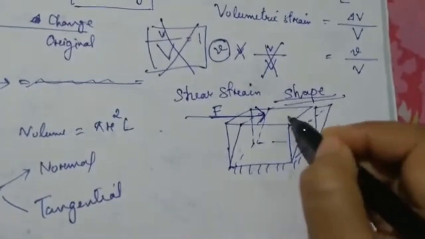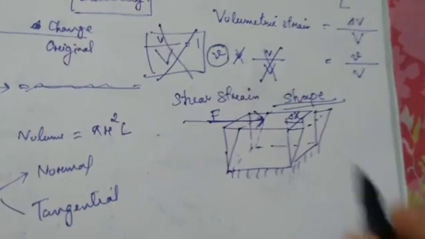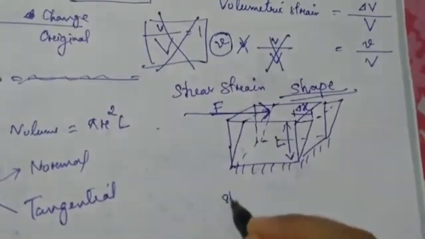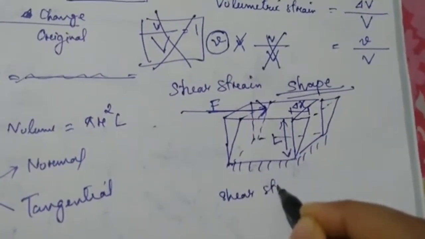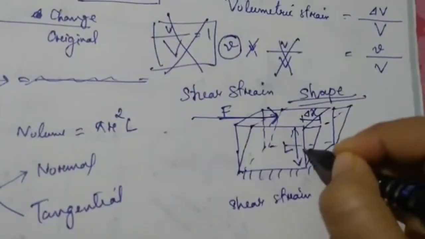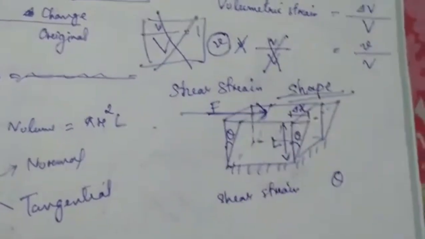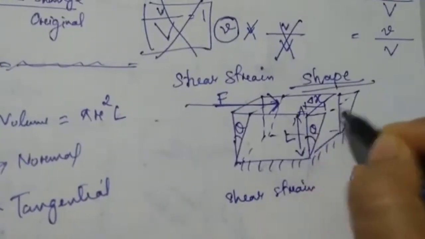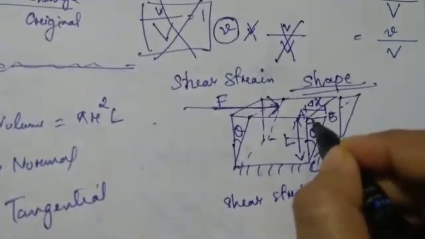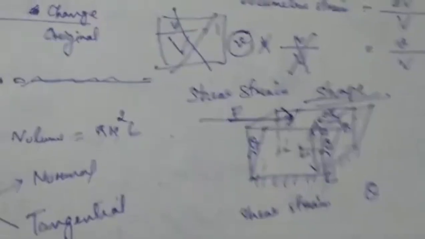So here if I consider this change, how far it has traveled, say del x, and this length to be capital L, then shear strain is basically denoted by theta. So this angle is called theta. You understand, this is nothing but shear strain. Now if you consider this triangle, if I consider this to be A, B, C, so this is the right angle.